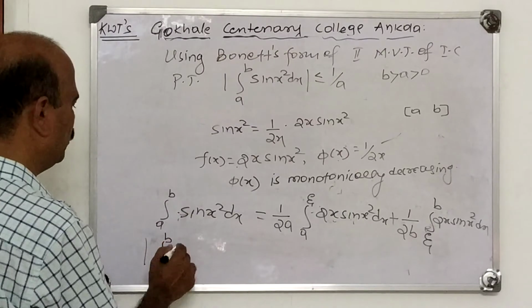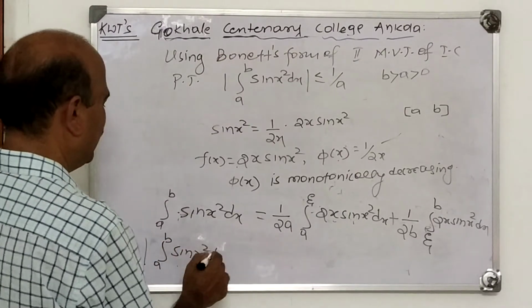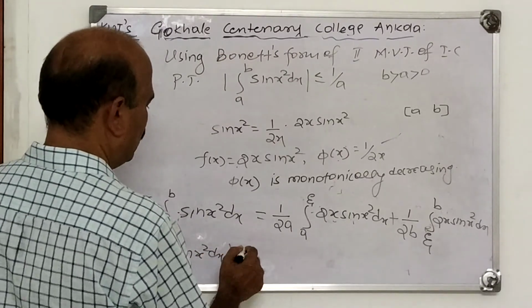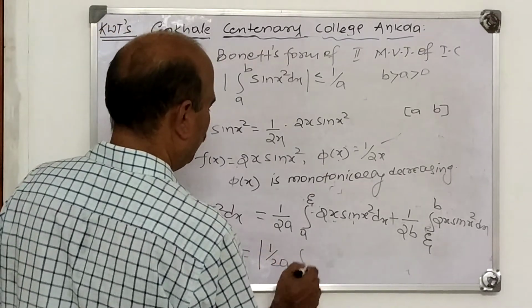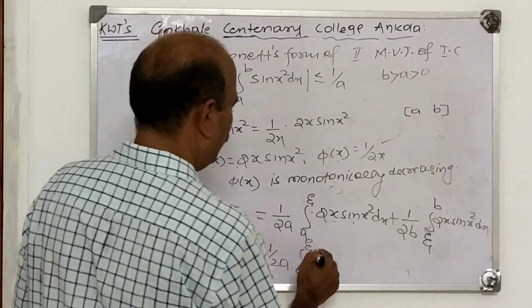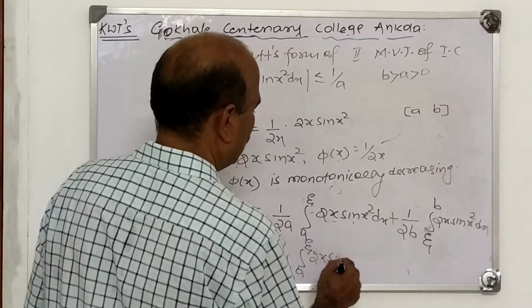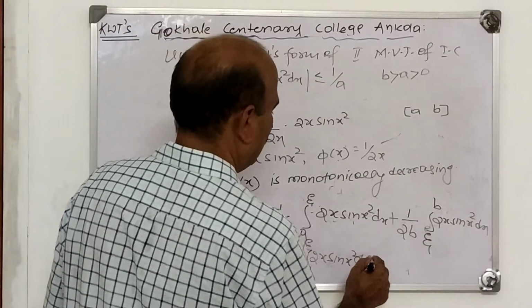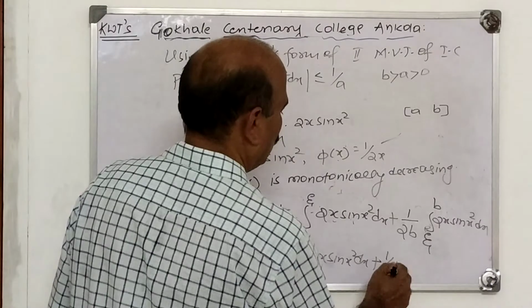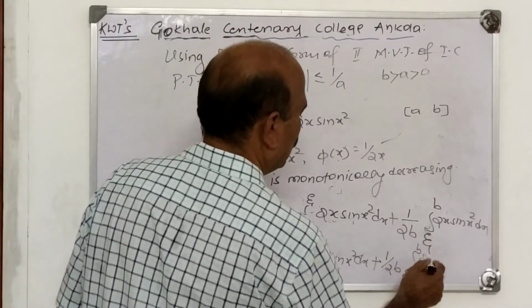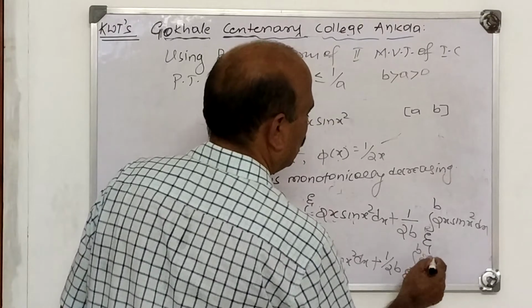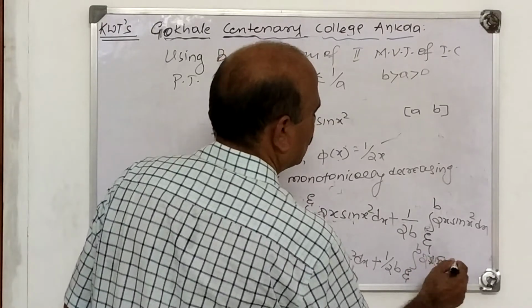Therefore, mod of integral a to b of sin x square dx is equal to mod of 1 upon 2a integral a to xi of 2x sin x square plus 1 upon 2b integral xi to b of 2x sin x square.